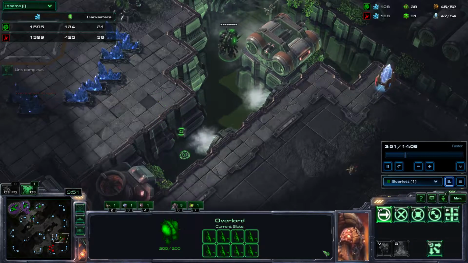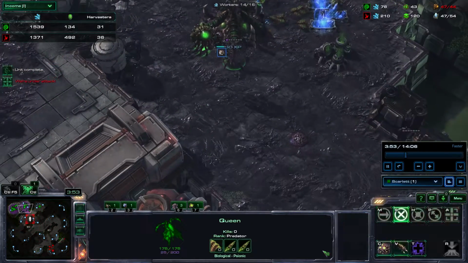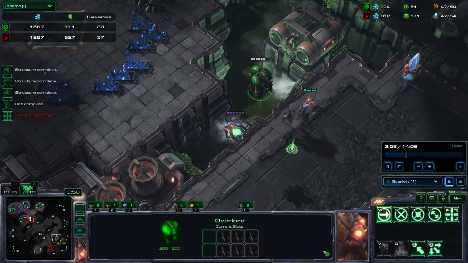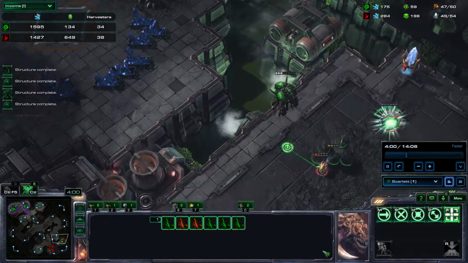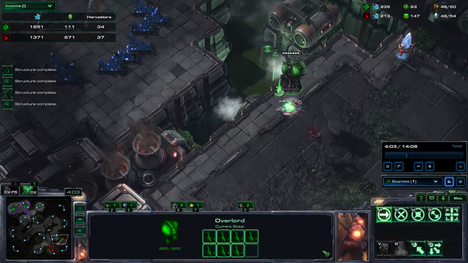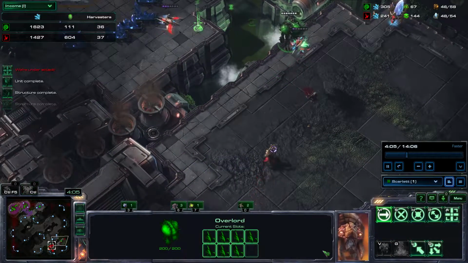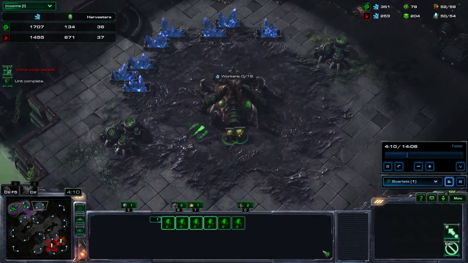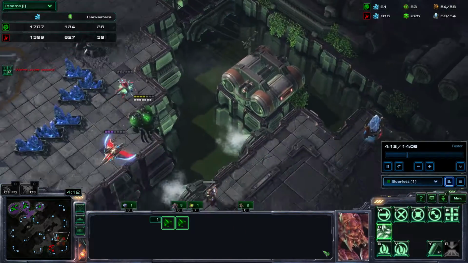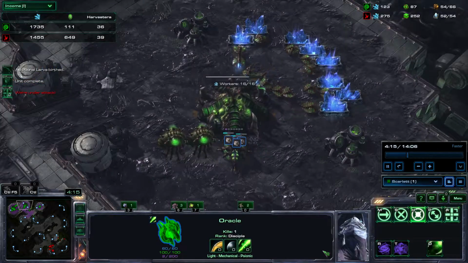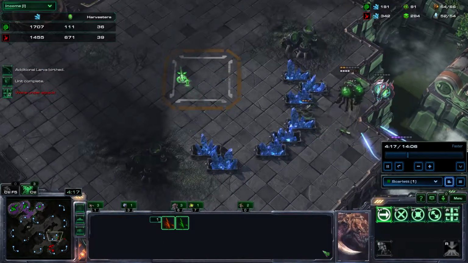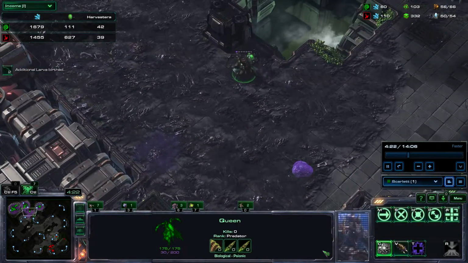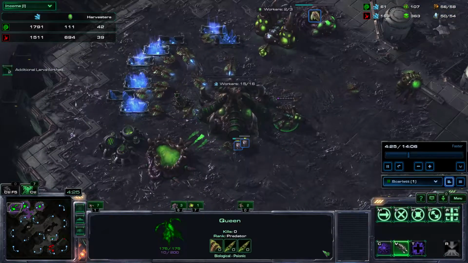Here we see a transport overlord, or drop lord, that is going to try to drop many lings. However, it looks like Scarlett has decided not to commit, and with that Phoenix she won't even fly those Zerglings there closer. You see, Oracle can only attack ground units. For as long as those Zerglings are being dropped closer to the probes, things may be different. However, not in this case.